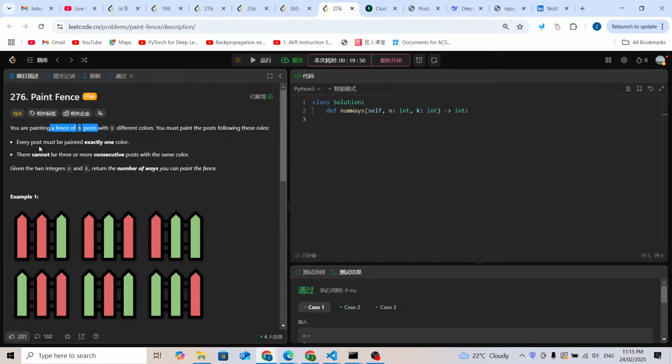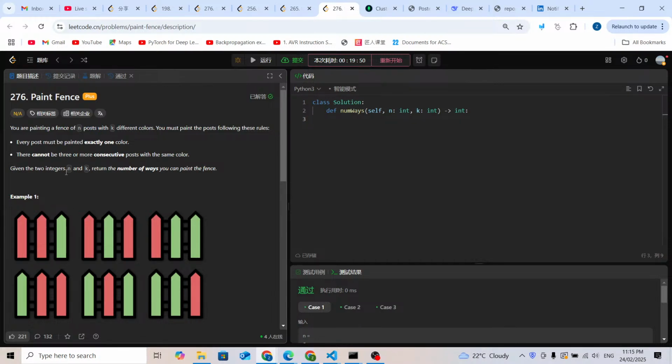The first rule is that every post must be painted exactly one color. For example, this post is painted pink, maybe, and gray. There cannot be 3 or more consecutive posts with the same color. So for those 3 consecutive posts, it cannot be the same gray or the same red. Let's just call this color red.